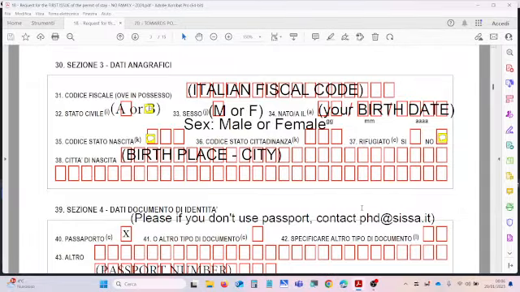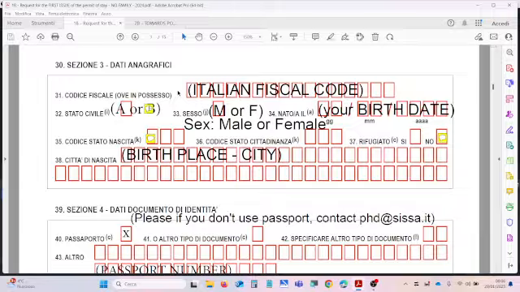Going to page 2, section 3, dati anagrafici. Here you have to enter some personal information. For the field 31, you have to enter your Italian fiscal code.